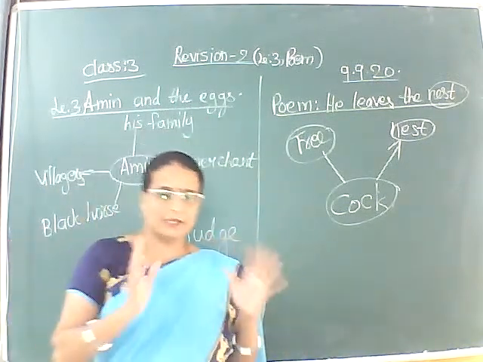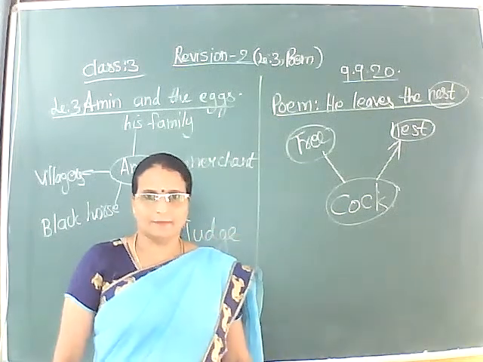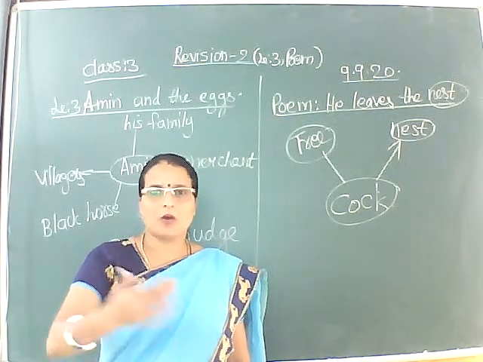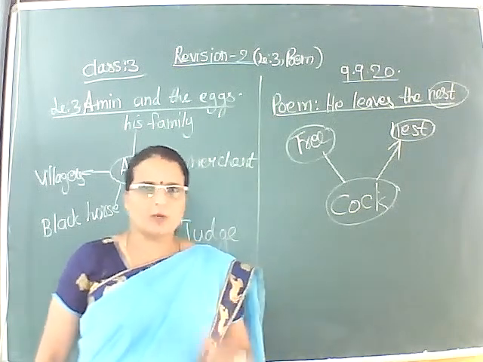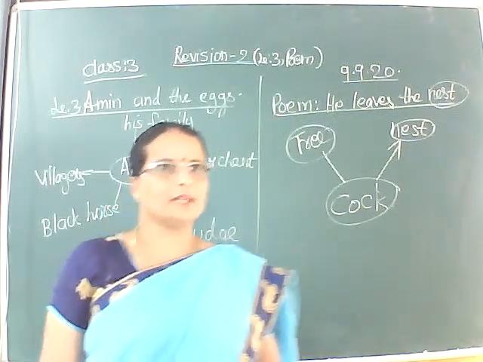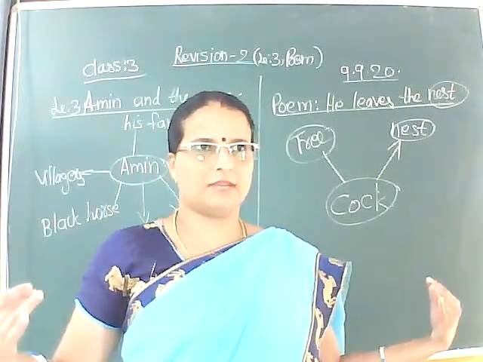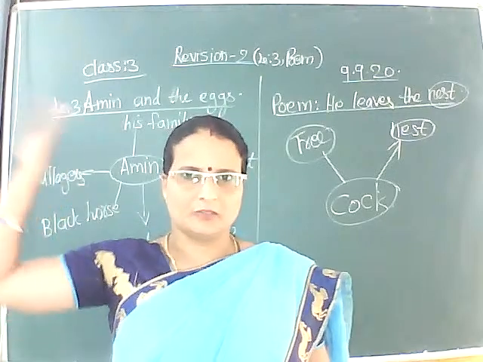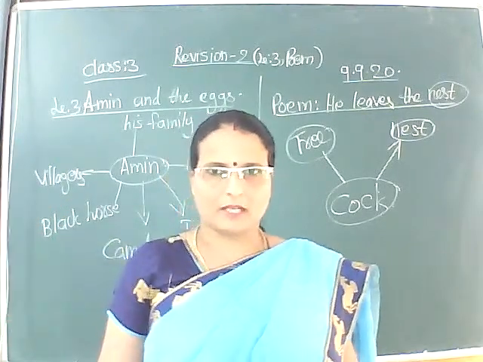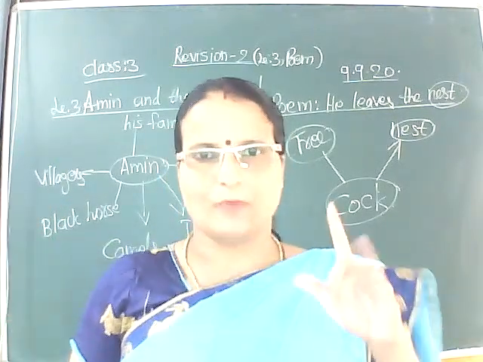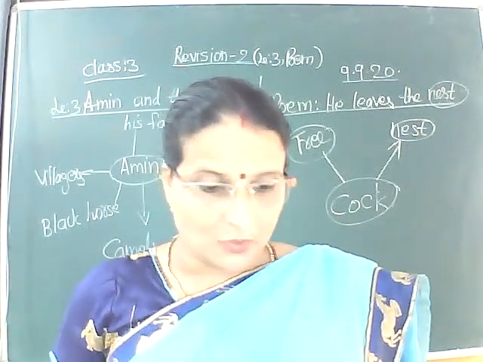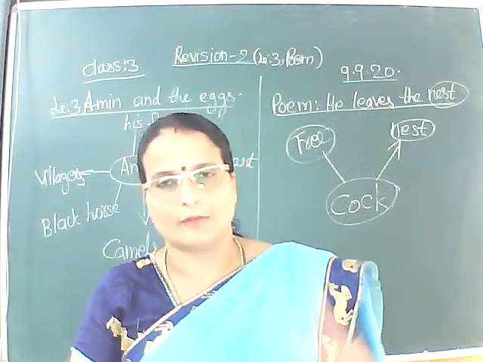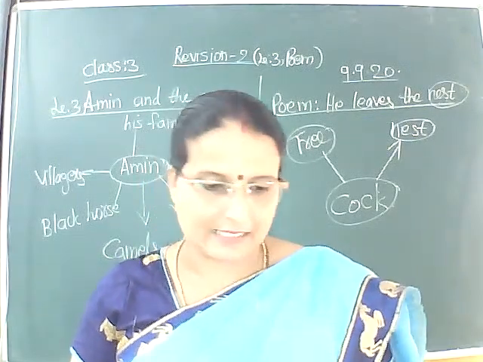If you might have seen a cock in your village, you can see how it walks. It walks very proudly, keeping the head straight and chest expanded, broad chest, and keeping the tail up and picking up the legs slowly one by one. So that is what the poet points out with the word struts.